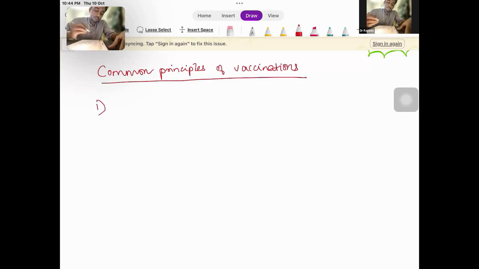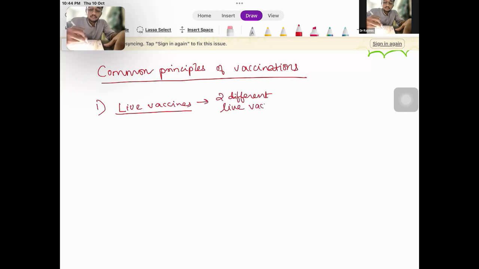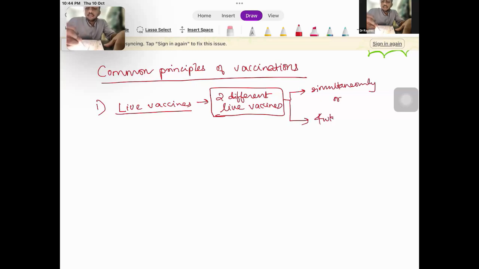Okay. The first one is regarding the live vaccines. Two different live vaccines can be given either simultaneously or 4 weeks apart.